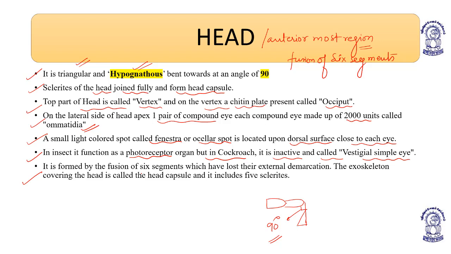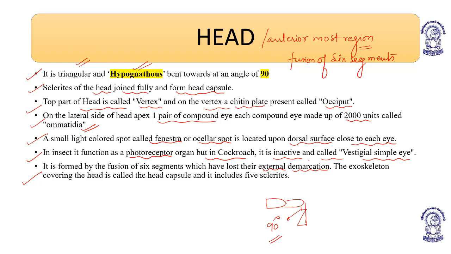The head is formed by the fusion of 6 segments which are so well fused that they have lost their external demarcation. The exoskeleton covering the head is called the head capsule and includes 5 sclerites, as already told to you. When 6 segments are fused together and covered by 5 sclerites, these 5 sclerites form the head capsule. Understood?